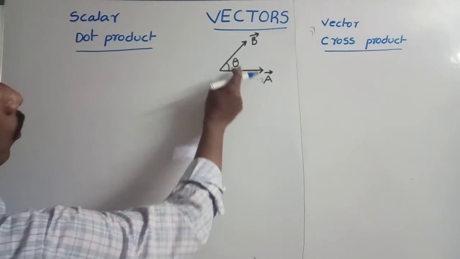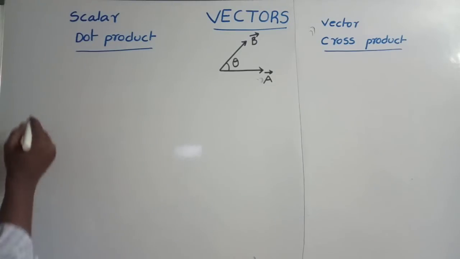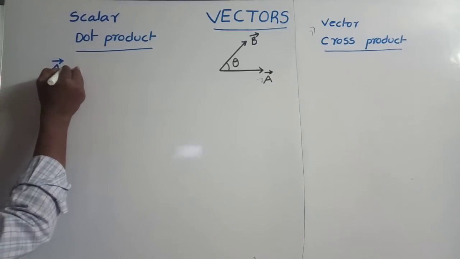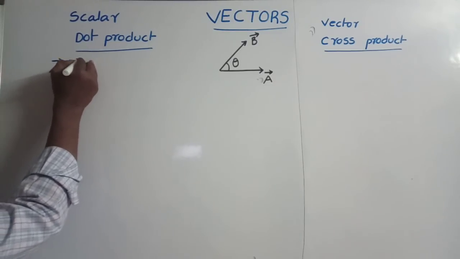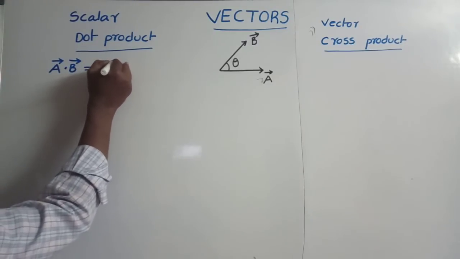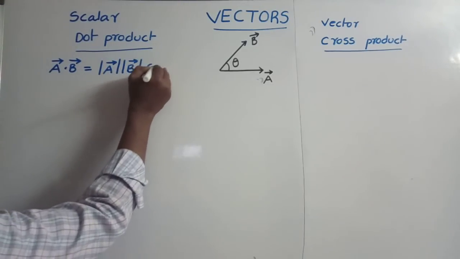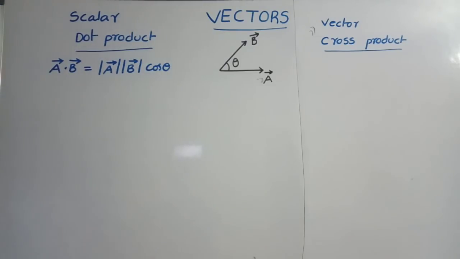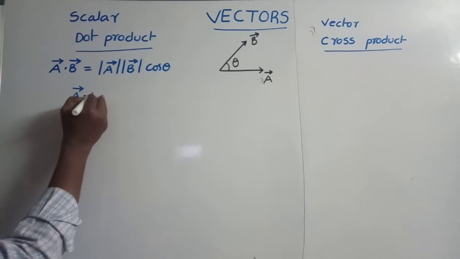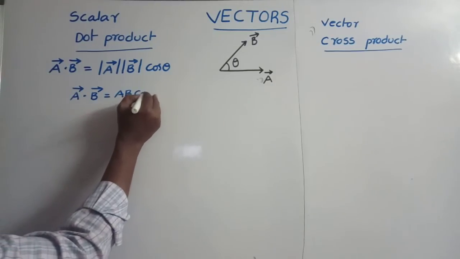Suppose they give two vectors A bar and B bar. How do we calculate the dot product between these two vectors? The dot product between two vectors A bar and B bar is defined as A bar dot B bar is equal to the product of the magnitudes of the two vectors and the cosine of the angle between them. So we can write A bar dot B bar is equal to AB cos theta.